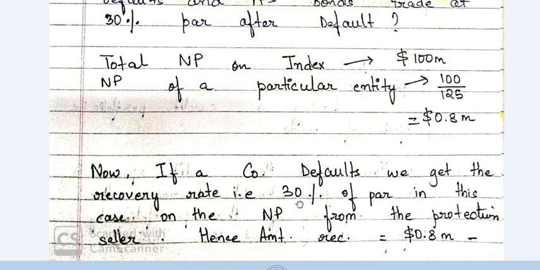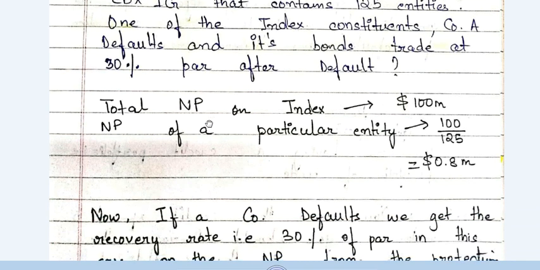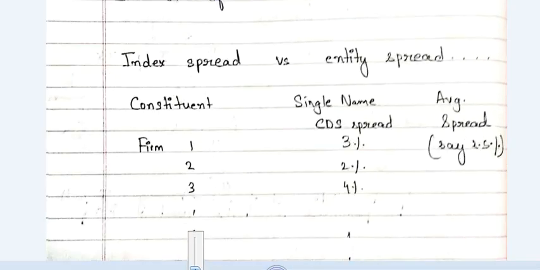Okay, so now the protection seller will pay us how much? He will pay us 70% of 0.8 million, because every entity's notional principal was how much? It was $0.8 million. So he will pay us $0.8 million into 70%, that is $0.56 million. So that is our answer. Okay, and after that what will happen? So now let us see.